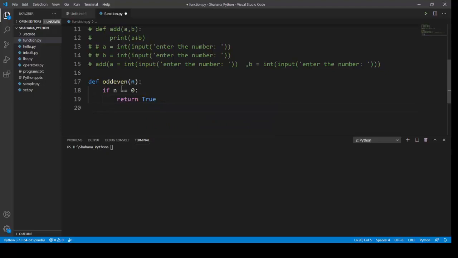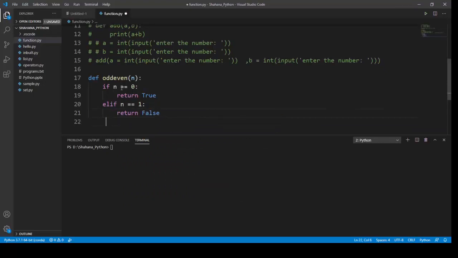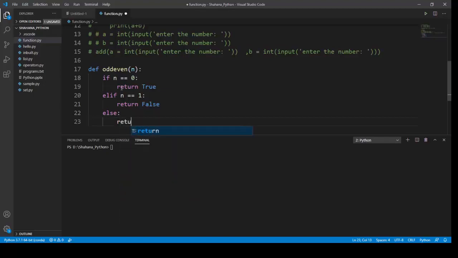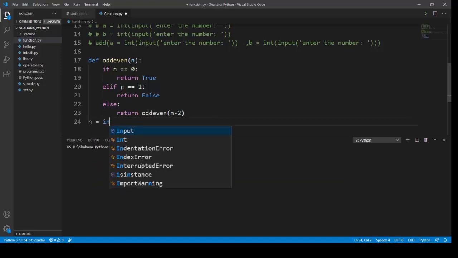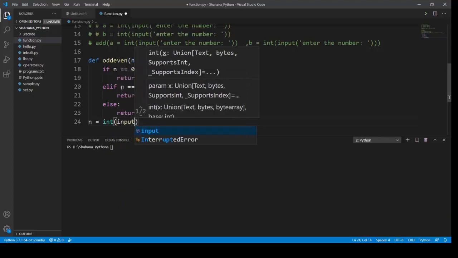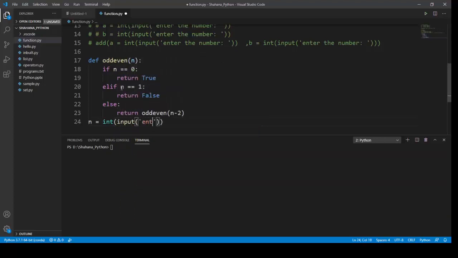Elif n is equal to 1, return false. Else, return odd_or_even(n minus 2). After this function has been done, I'm going to get an input from the user, an int input.